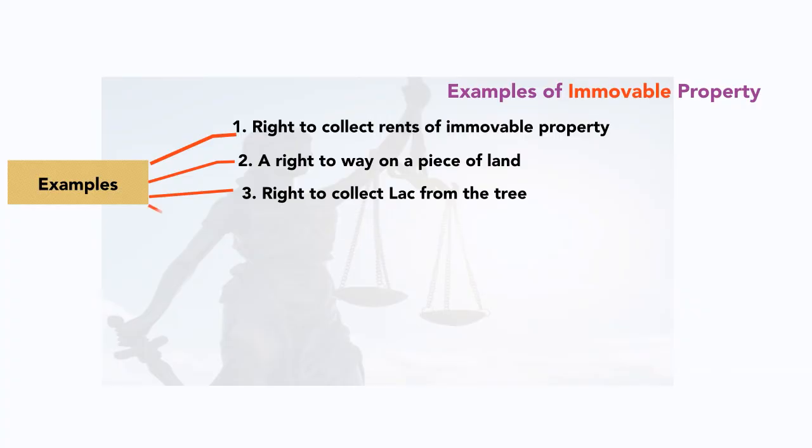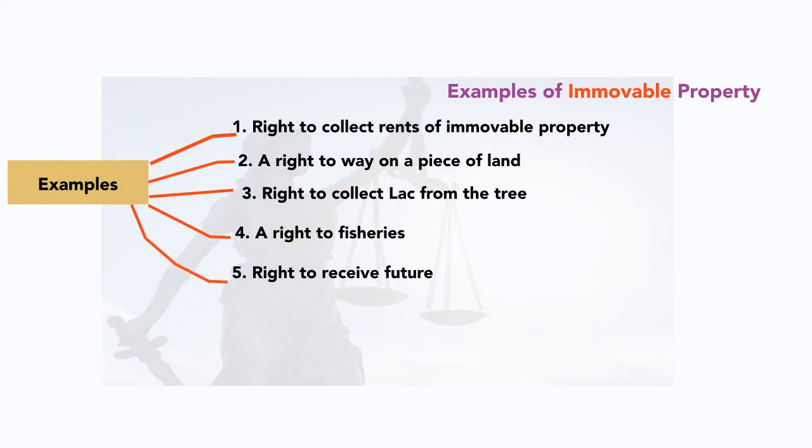Next one is a right to fisheries, fishing and all. Right to receive future rents and profits of land. So it's talking about the future, not currently at present you are getting benefit out of that, but in future, if you have the right to get the benefit out of that, then that is also considered as immovable property. Next one is reversion in property leased.